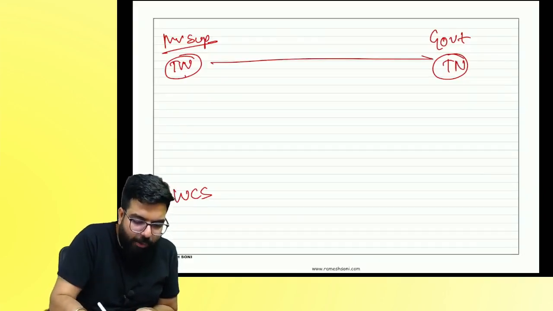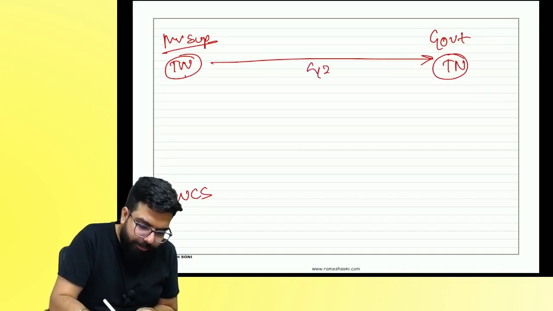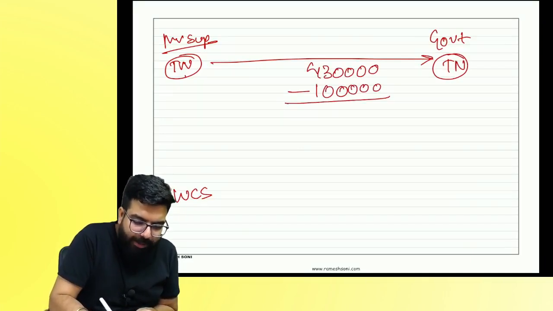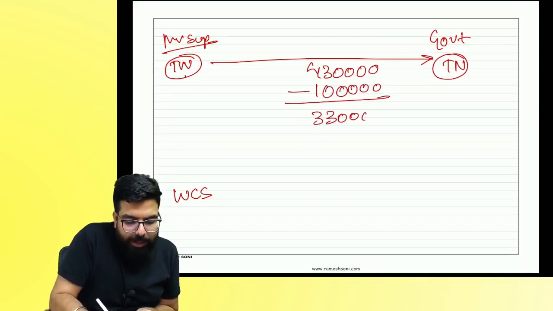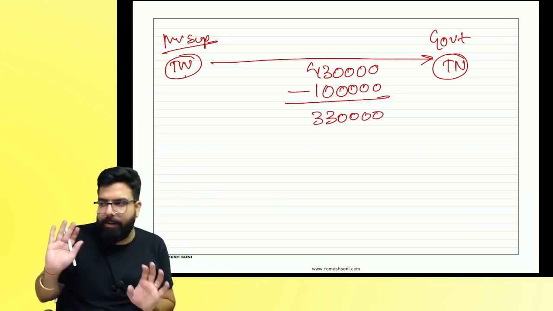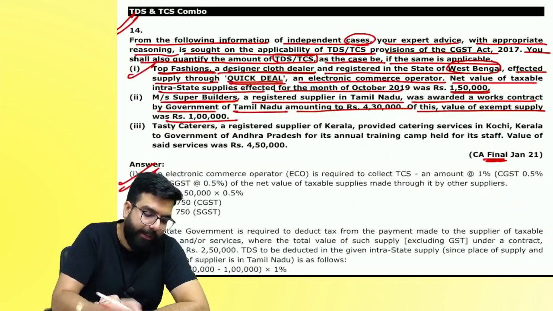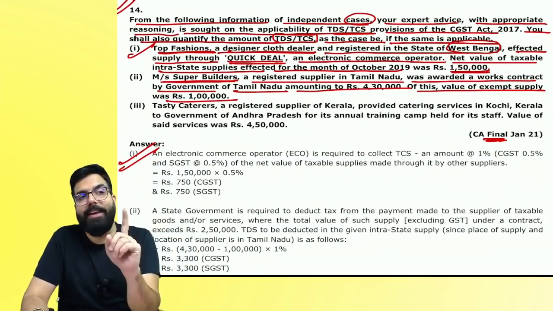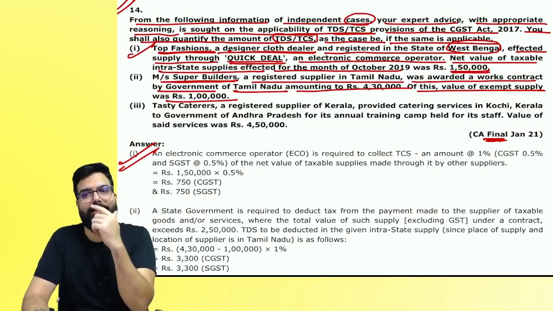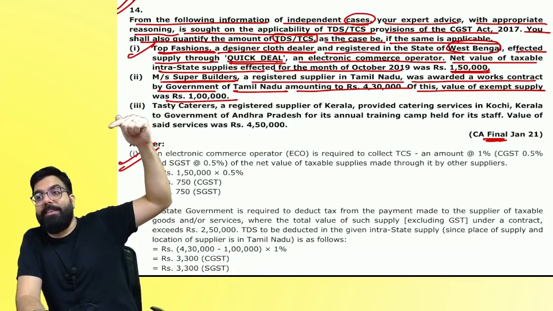I gave a works contract service. How much is the amount? 4 lakh 30,000. 1 lakh is exempt supply. How much is the value of my supply? 3 lakh 30,000. If they did not say where the works contract is, imagine that it is in another state. Will TDS come? Yes or no? Yes. TDS has a limit of 2 lakh 50,000. TCS, even if 1 rupee is collected by e-commerce, will they deduct TCS? Yes.